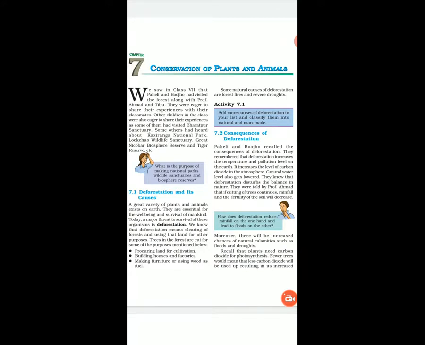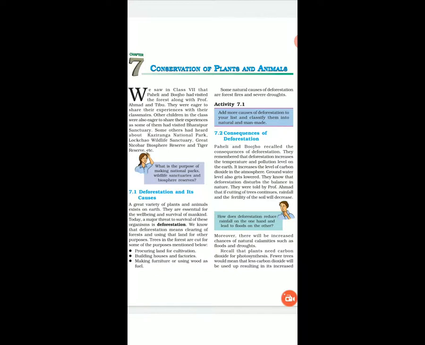Welcome to the video of Standard 8, chapter number 7, Conservation of Plants and Animals. Conservation means to protect, right? Protection of plants and animals. How will you protect plants and animals?